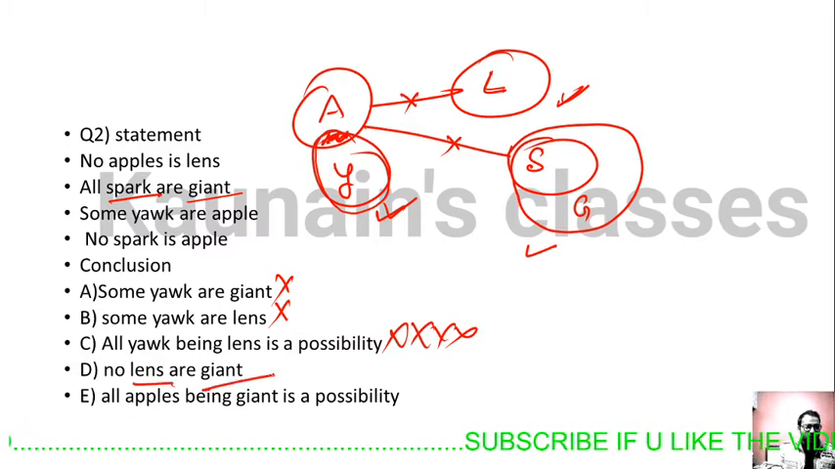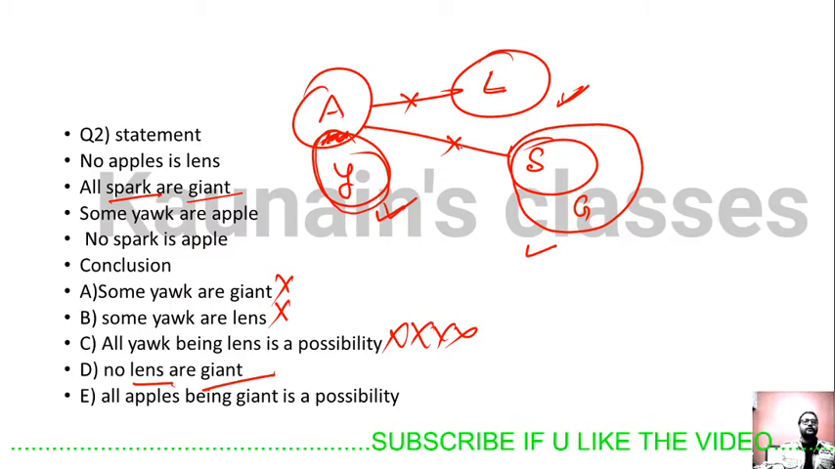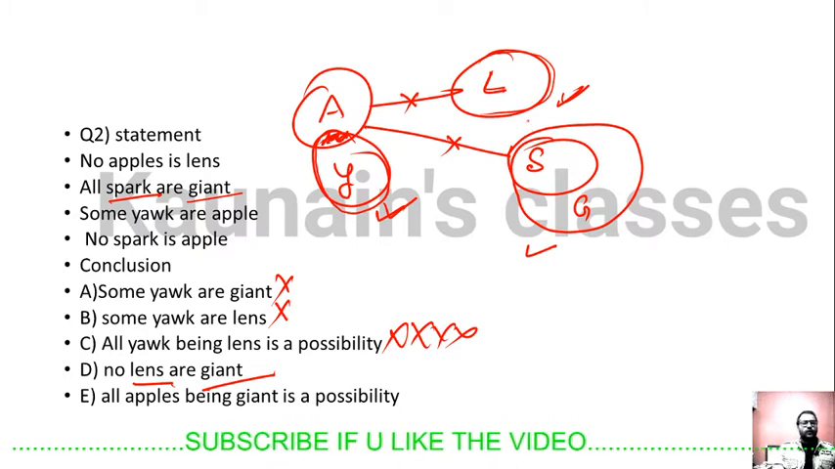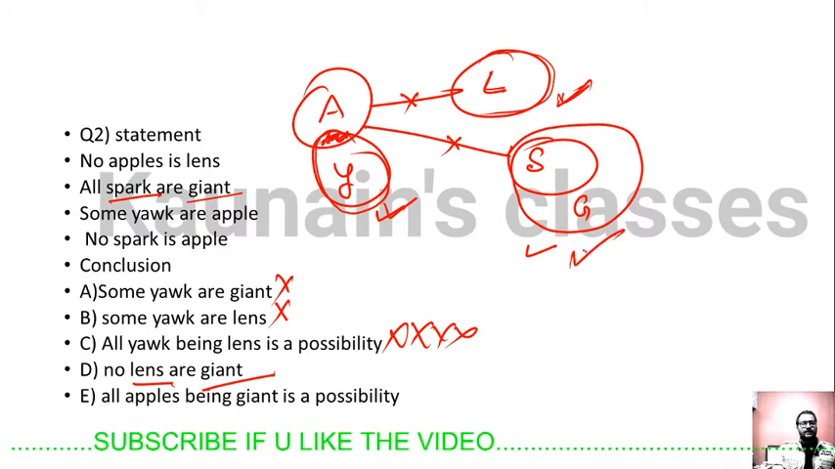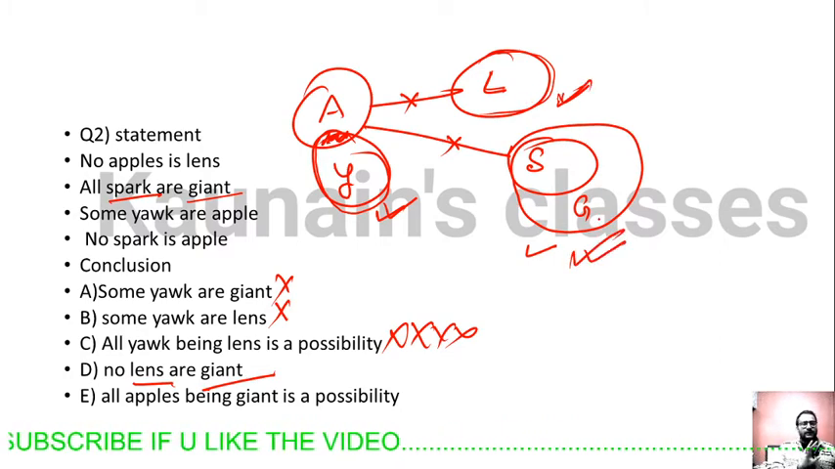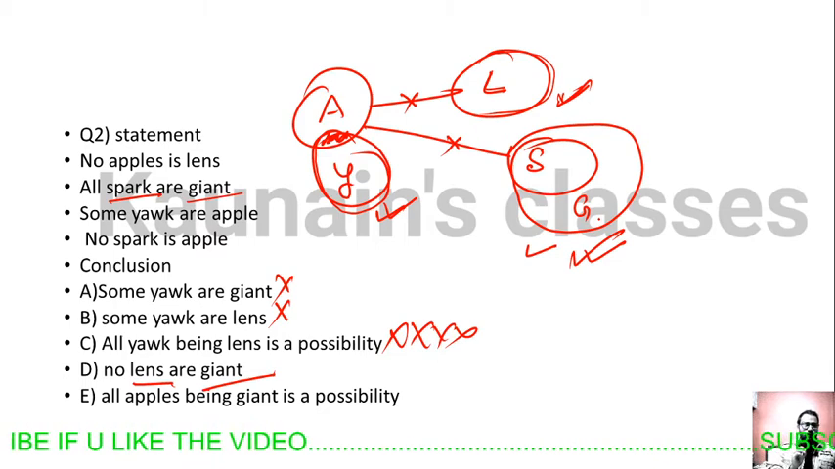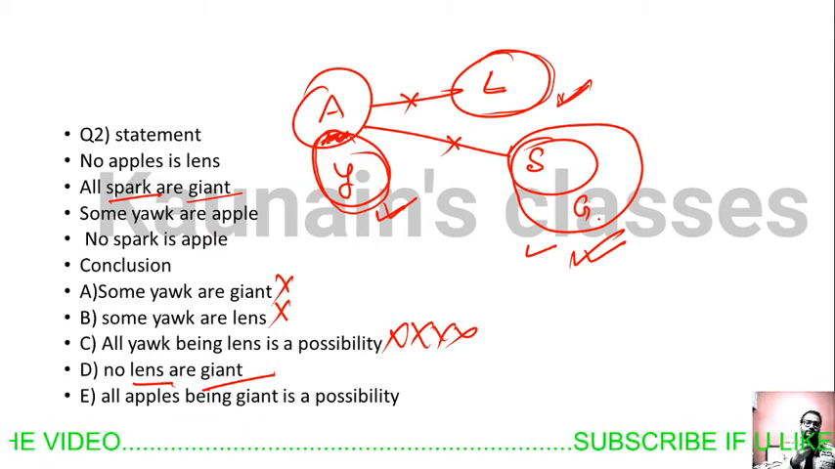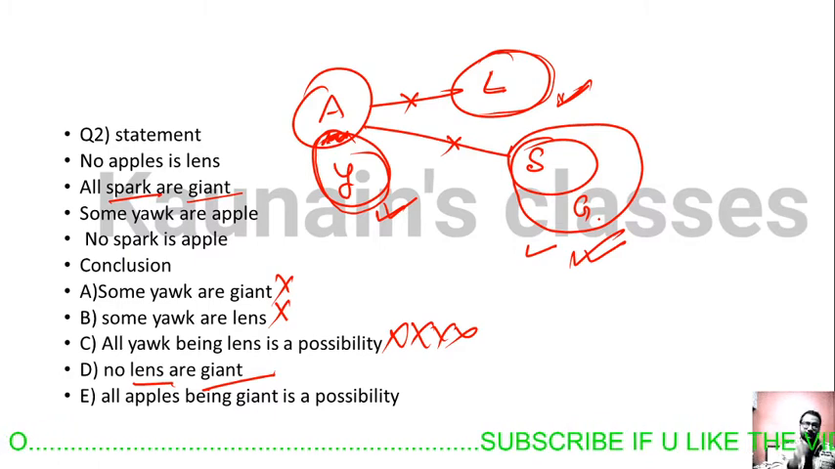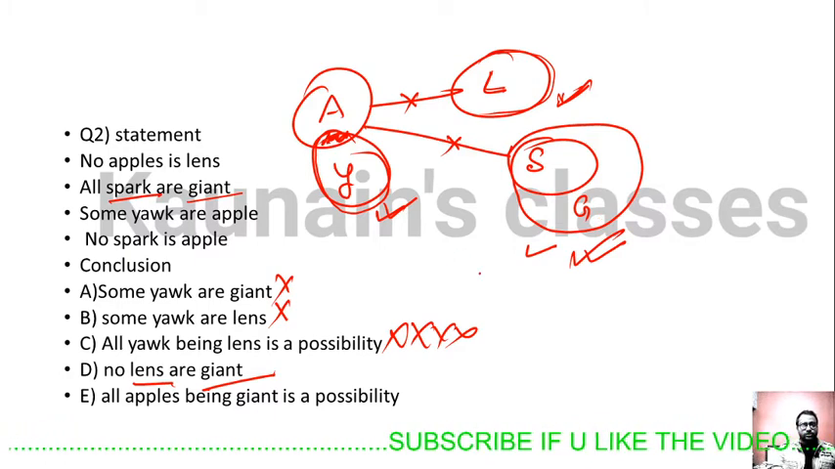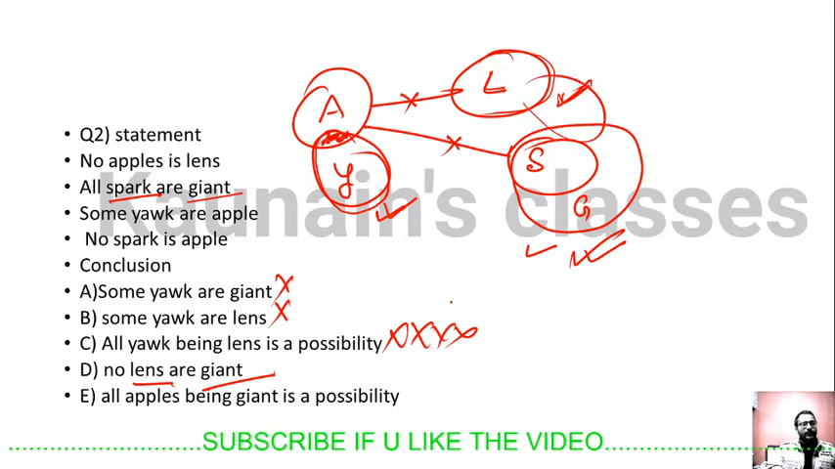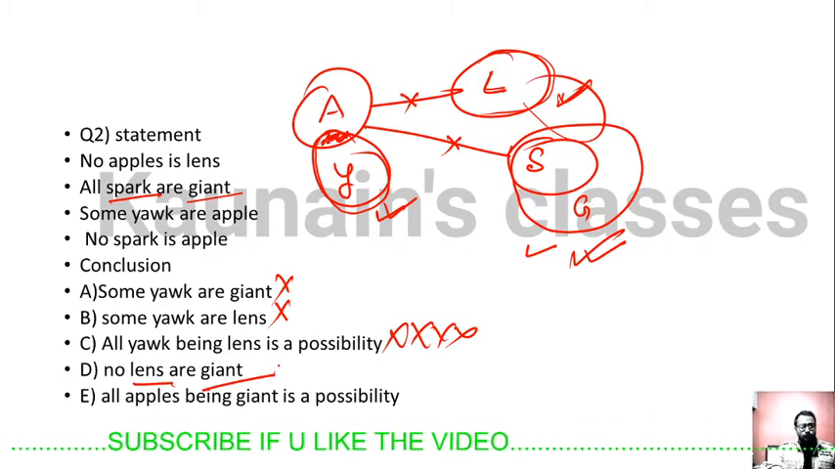No lens are giant. What do you mean by this? This is lens and this is giant. These two are independent circles. So there is a possibility case between these two, because if a statement is like this, some lens being giant is a possibility, then that will be a true statement because these two are independent circles. We can make a lens circle like this. So this statement is wrong.